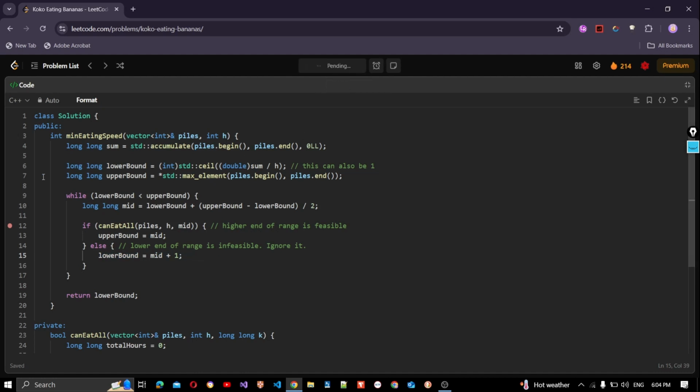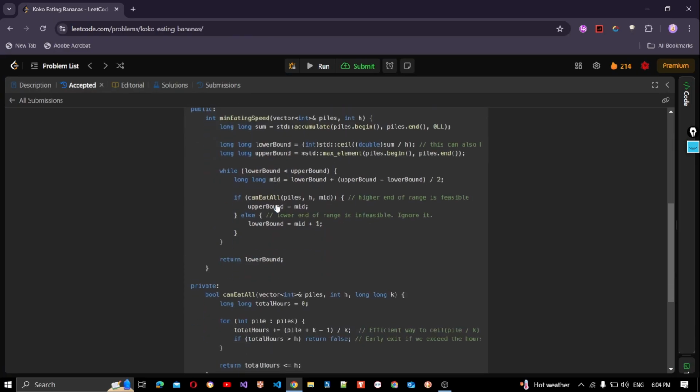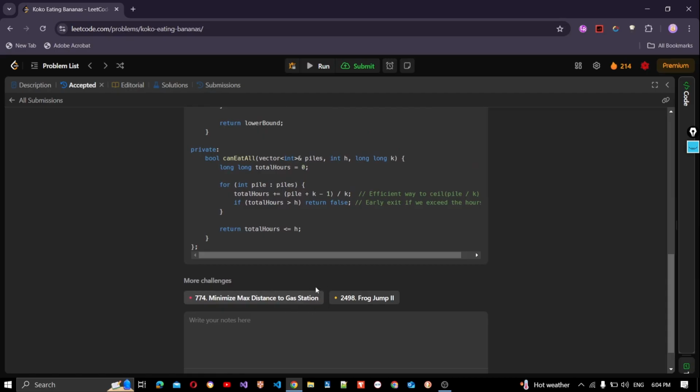Let's submit this code. Yep, it's accepted and it's pretty fast. This also suggests some other problems. Maybe I'll cover them as well.